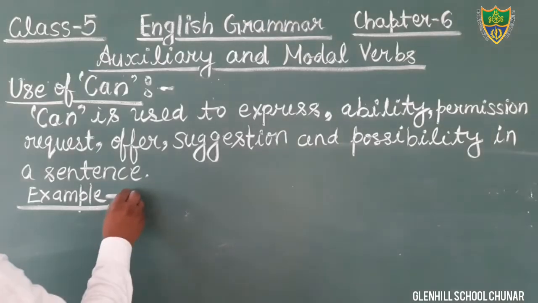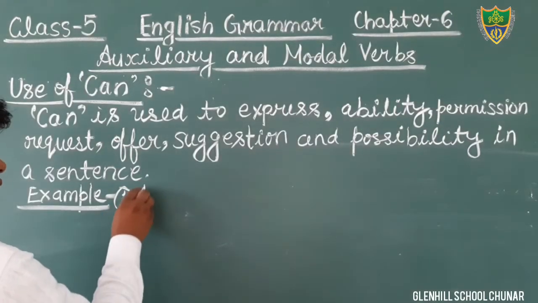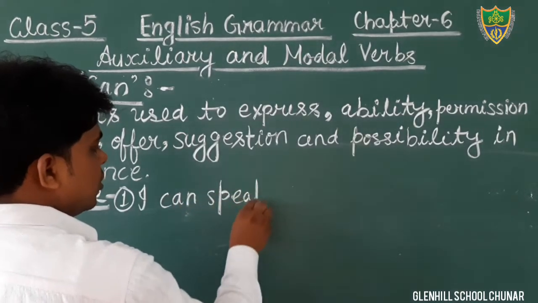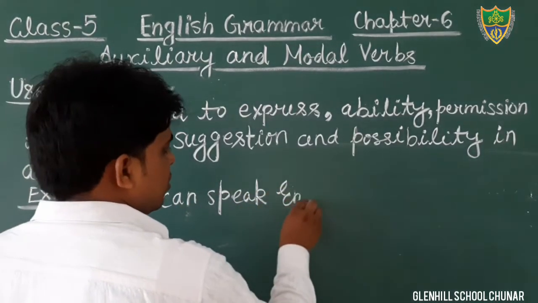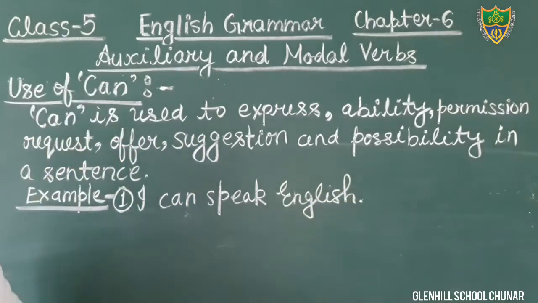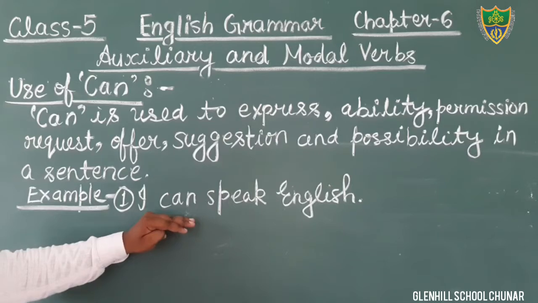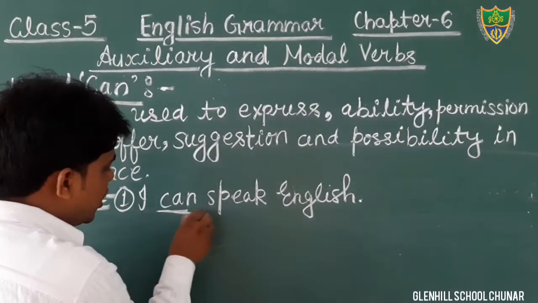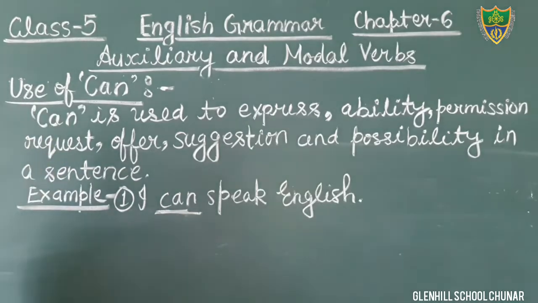First example: I can speak English. Students, what is the main verb here? The main verb is speak, and the modal is can. What does it show? I can speak English.